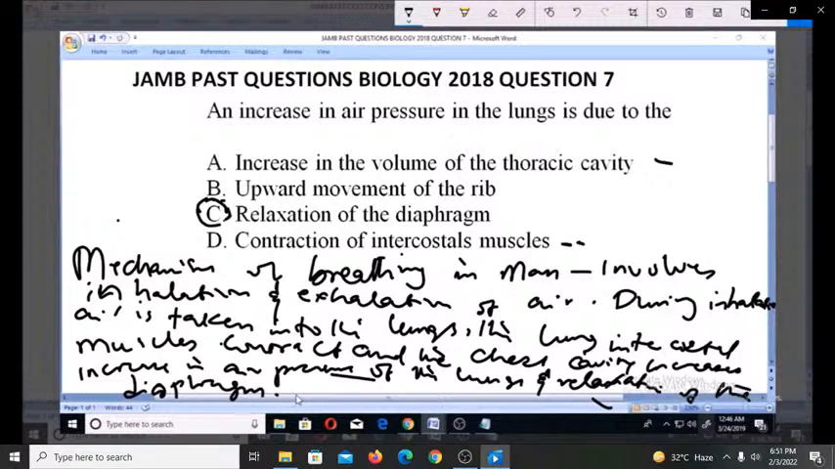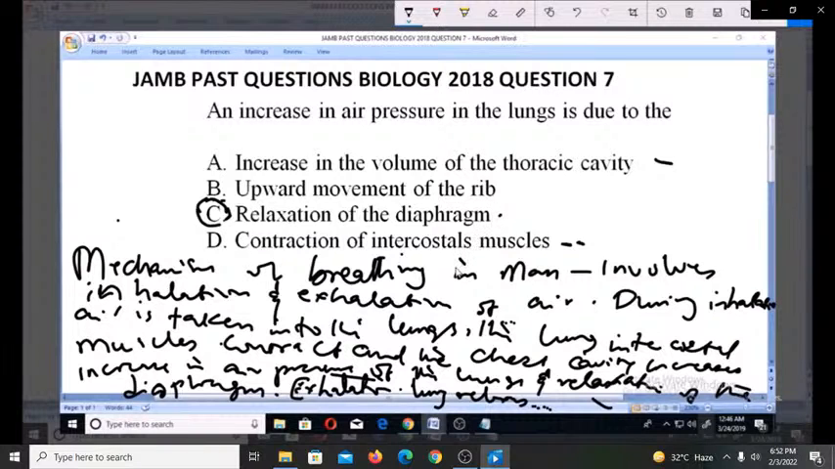Now, to further explain this mechanism of breathing, as for exhalation, what happens is that the lung relaxes. The lung relaxes in exhalation, and the chest cavity decreases, the opposite of what happens in inhalation. The chest cavity decreases, and the diaphragm contracts. Here, the diaphragm contracts, unlike in inhalation where the diaphragm relaxes.